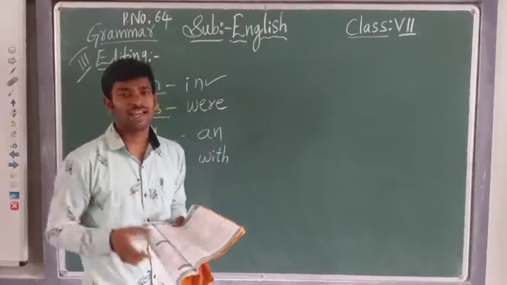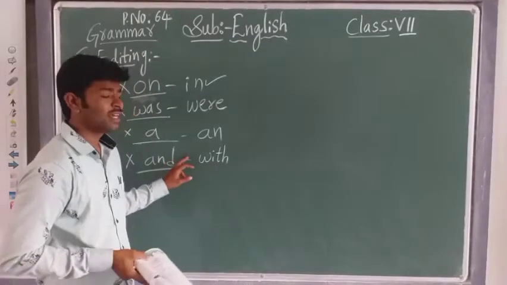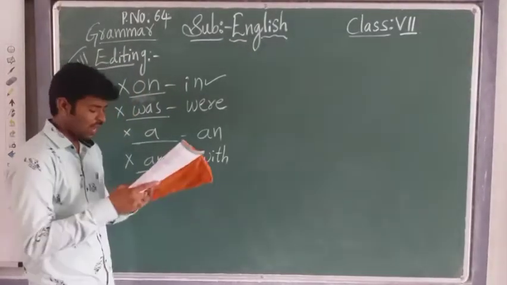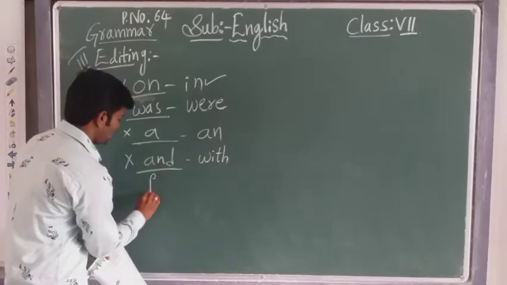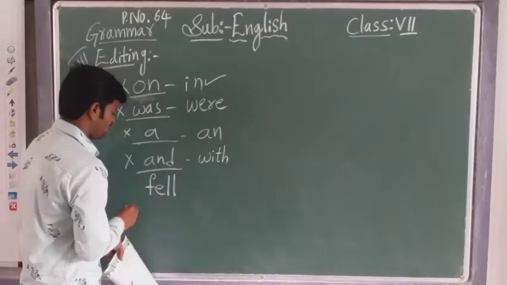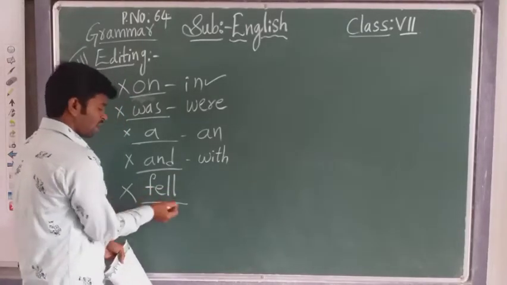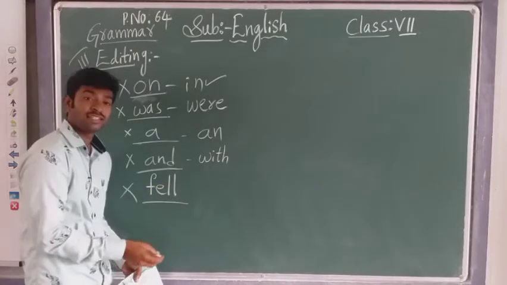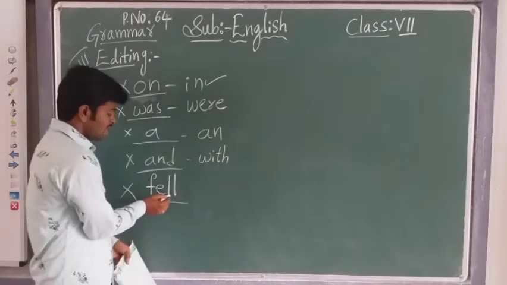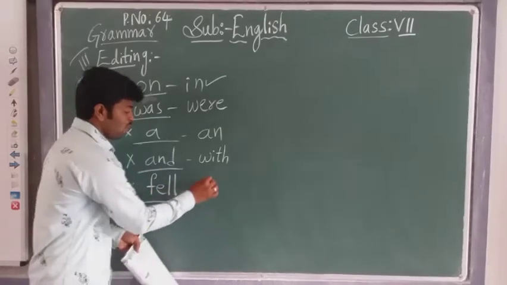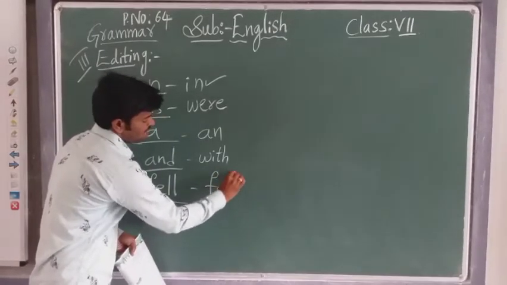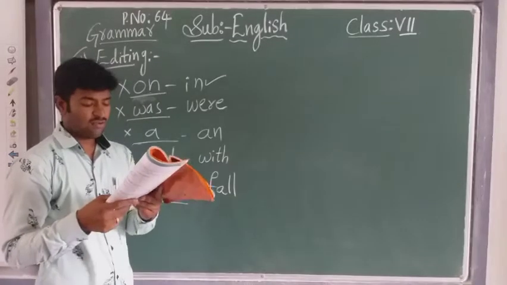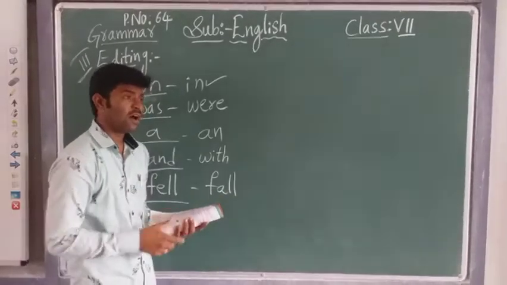Now tell me, where is the error in this? Where can you find the error? So here I will tell you. F-E-L-L. Fell is there, no? Fell will not come. Underline the word which has an error in the fifth sentence. Fall will come. F-A-L-L. Fall down.